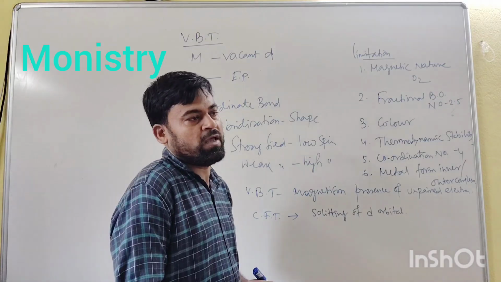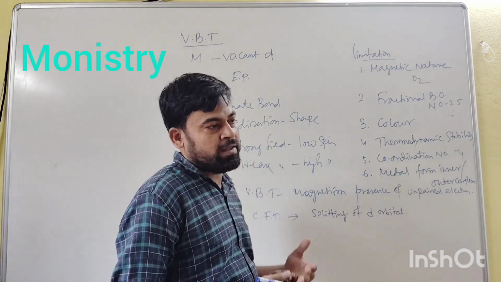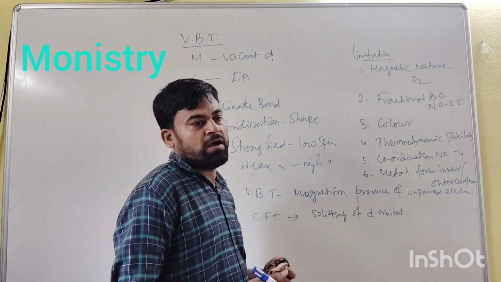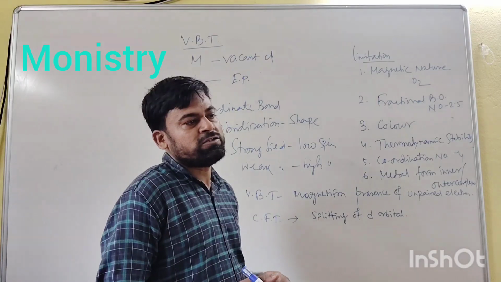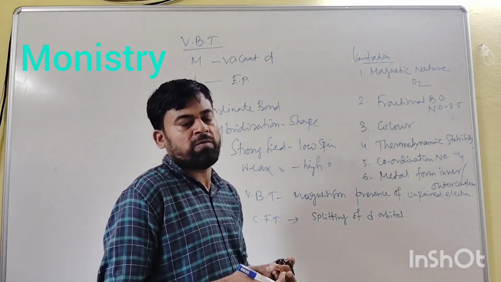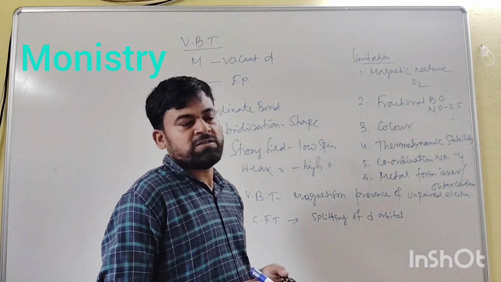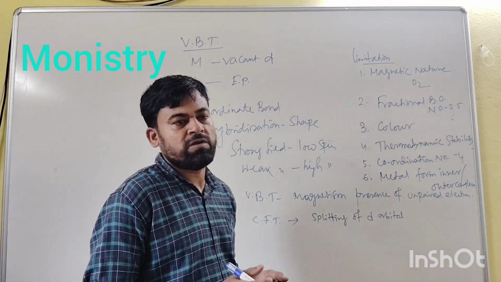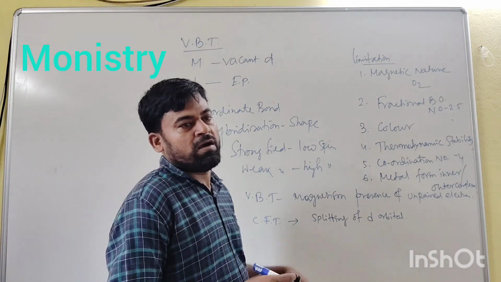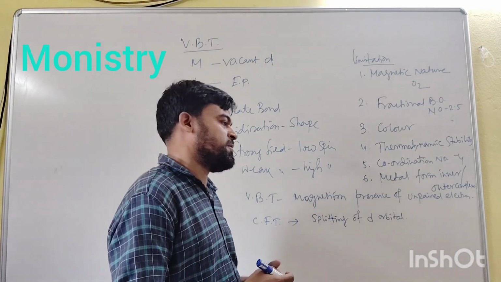This bond is known as a coordinate covalent bond, and the metal ion's orbitals are hybridized. There is an energy difference between the orbital of the electron pair coming from the ligand and the metal's orbital, and not only the d orbital, there are s and p orbitals also present.